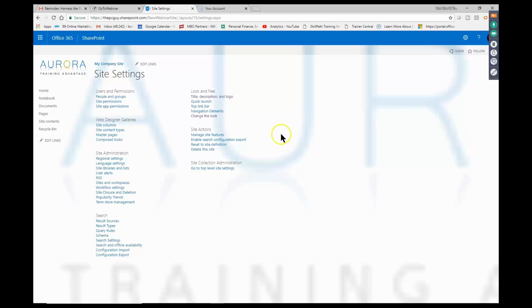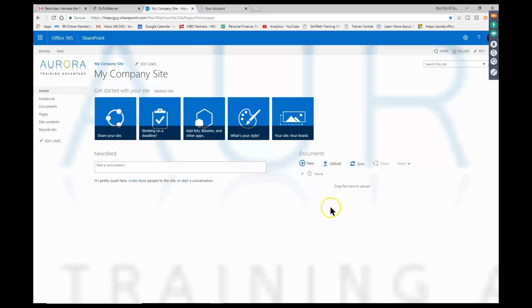Okay, excellent. So now see how we have that background. That was under the option of change the look. But if I want the actual logo to appear right there, then I'm in the site settings and I picked title and description and logo. And by the way, each page will now look exactly like this, or they're going to start off like this. Now I'm going to go back to the home page. And the home page is what people are going to see when they go to your site.